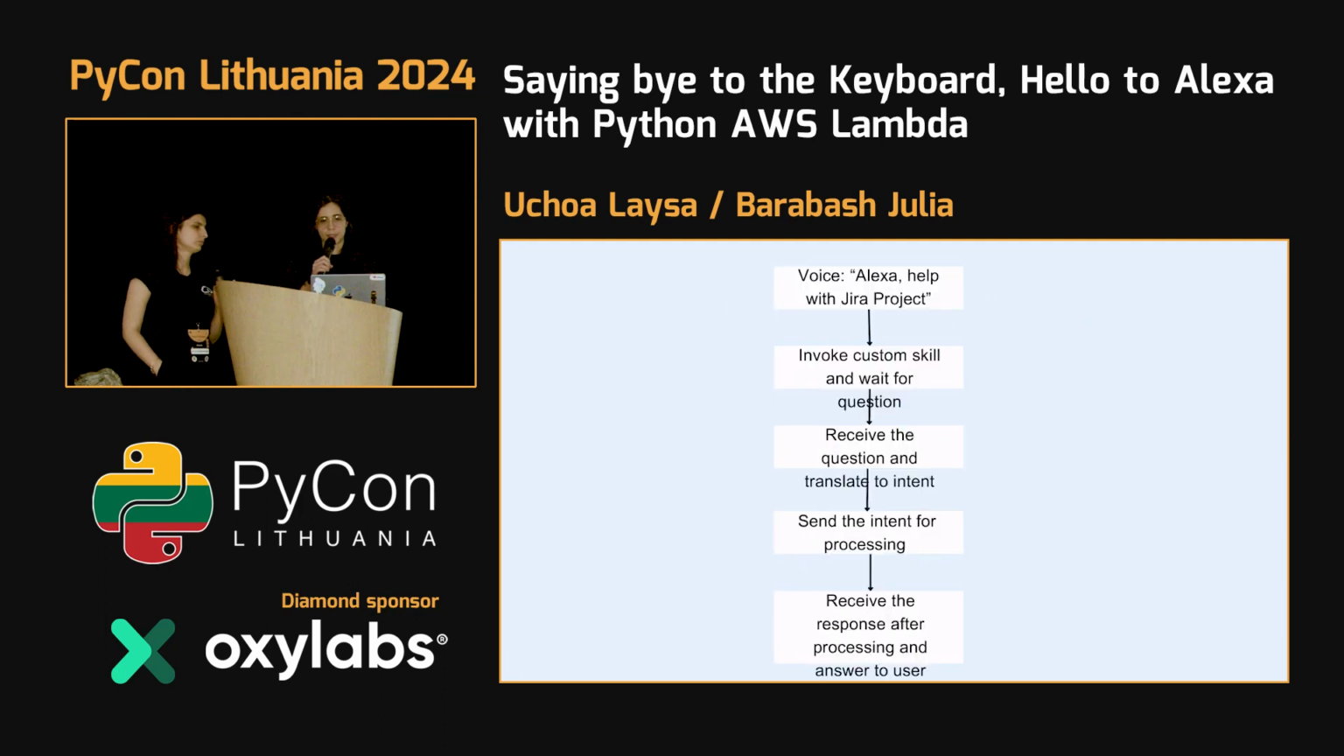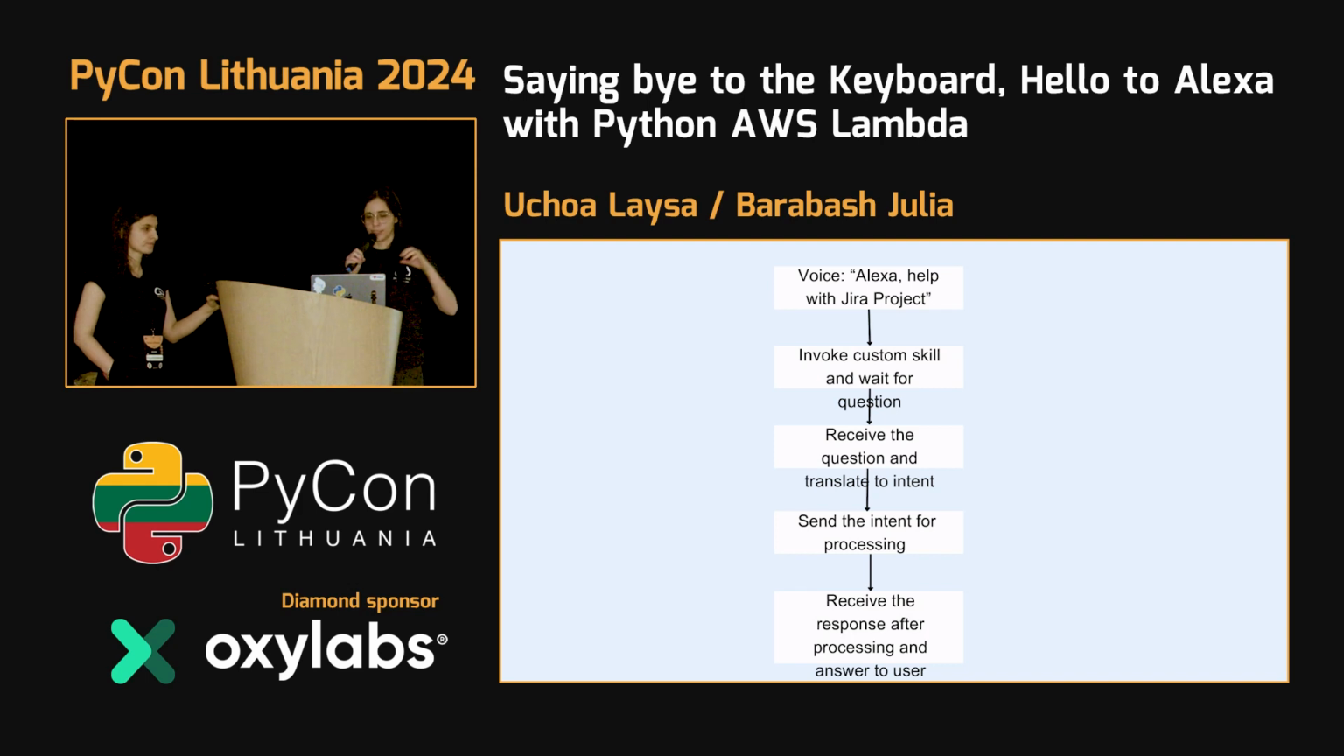And how does Alexa do that? First you say, Alexa, help with a Jira project, and then Alexa would invoke the custom skill, receive the question, and translate it to an intent. But I would think about an intent more like a box of things related to something you want to look for. If you are looking for space facts, there is a box about space facts that you create. Or if you are looking for Jira projects, you put all your questions inside this box and it will pick up from this box. And then it will send the intent for processing, making an API request, fetching data, or doing some action.